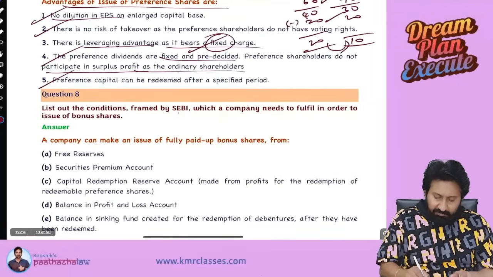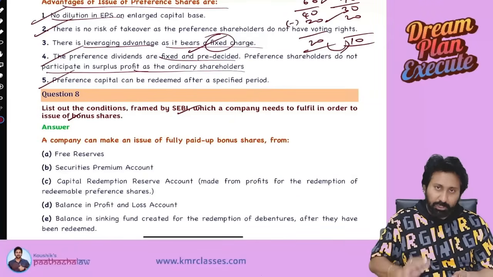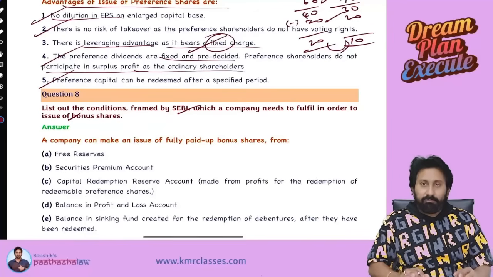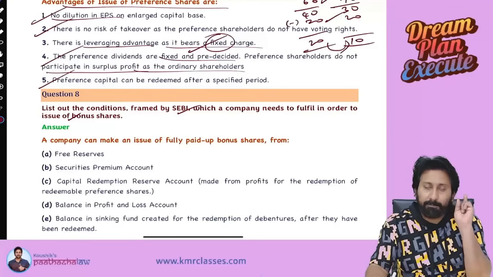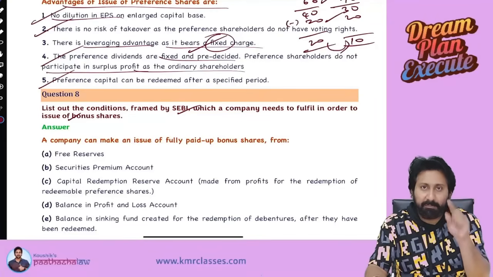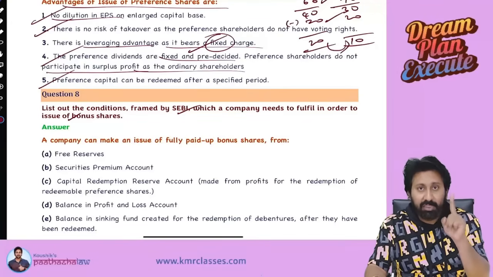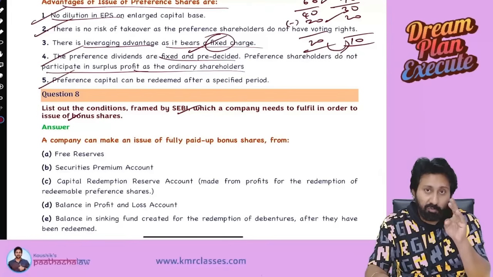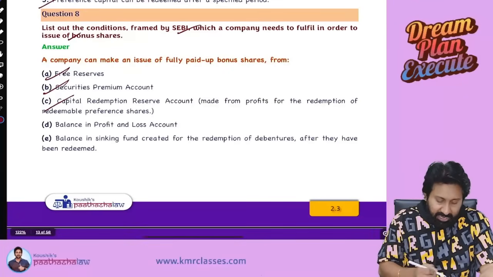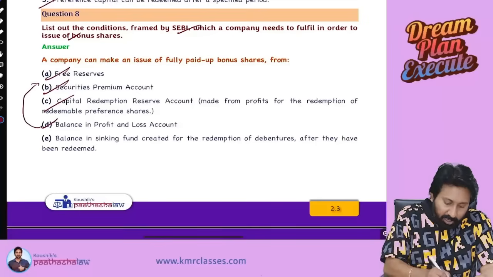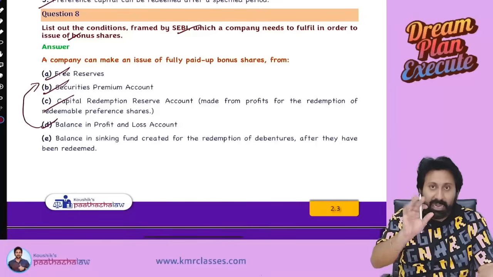List out the conditions framed by SEBI which a company needs to fulfill to issue bonus shares. Under the Companies Act, SEBI also released guidelines on issue of bonus shares. Simply, bonus shares under Companies Act section 63: you can issue bonus shares out of three things: free reserves, securities premium, or CRR, capital redemption reserve account. What will be coming in that free reserve concept? Free reserve, securities premium, CRR. Balance in P&L account also will be coming under the free reserve for SEBI guideline purpose.